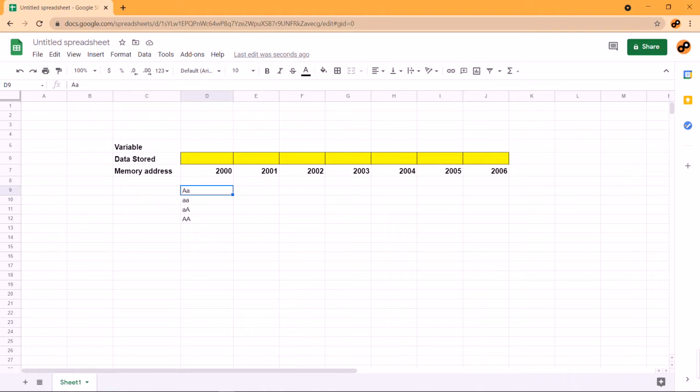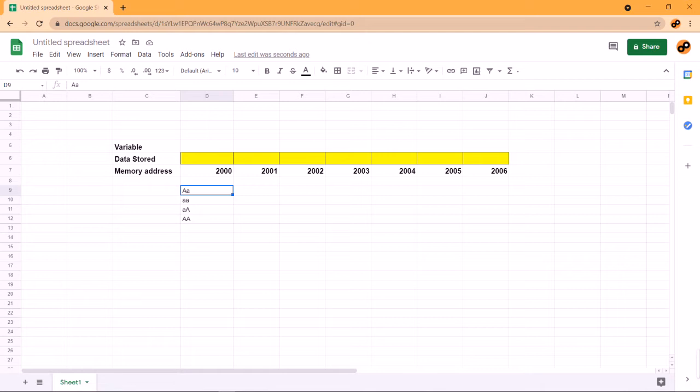So this is one. And the second one, the first letter of a variable should be either a letter or an underscore. There is no rule on how long the variable name can be. However, you may run into problems in some compilers if the variable name is longer than 31 characters. So keep the limit at 31, not more than 31. And a keyword cannot be used as a variable name. Keywords are specific words which are already defined in the C language. You can't use those words as a variable name. If you use them, the compiler will get confused and your program may throw up some errors.